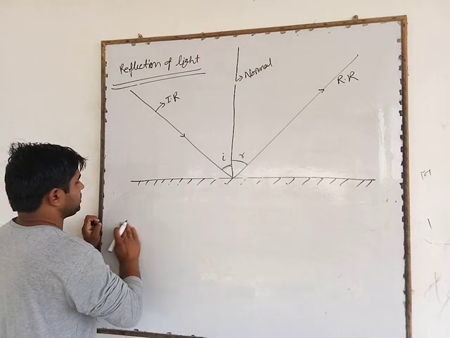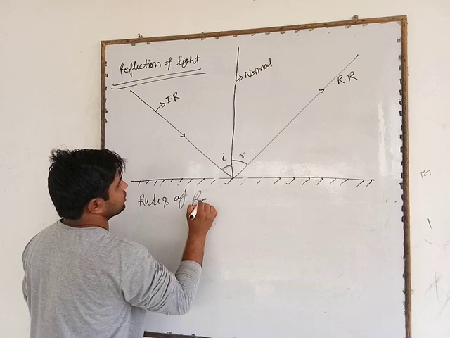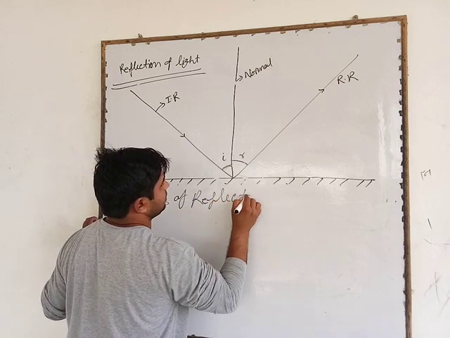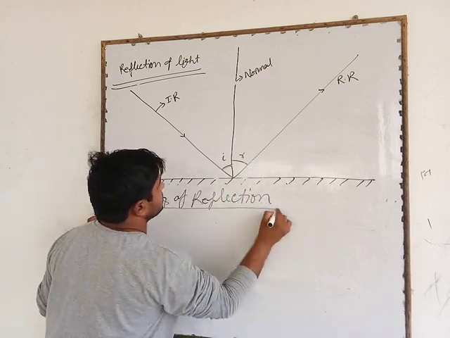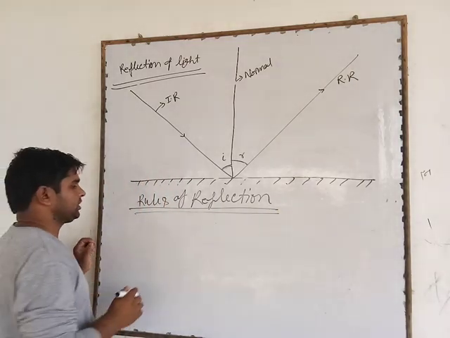Now we are going to study the rules of reflection. There are two rules of reflection.